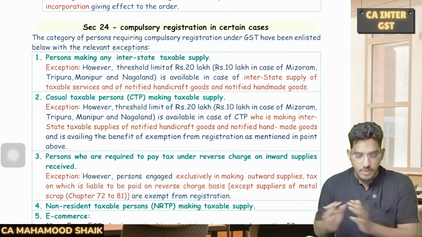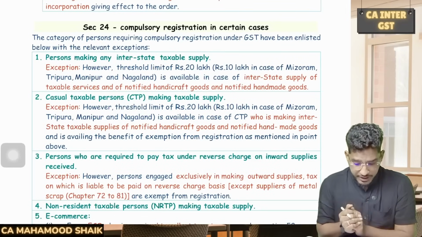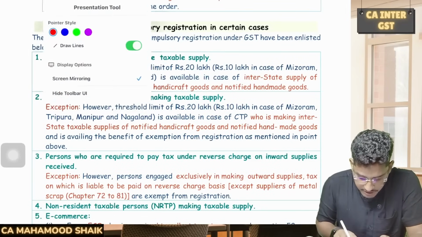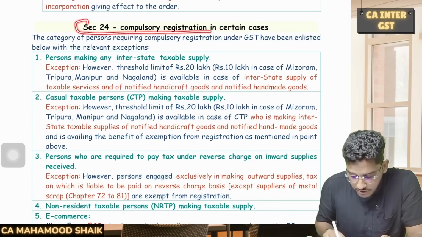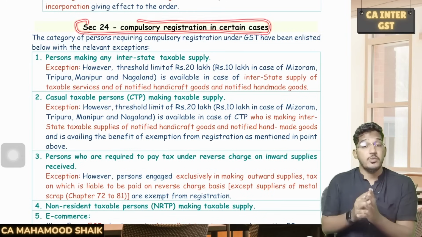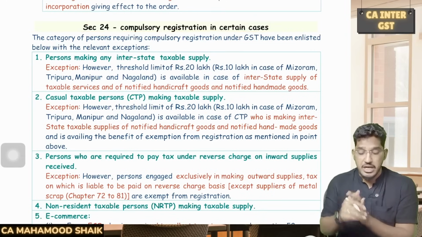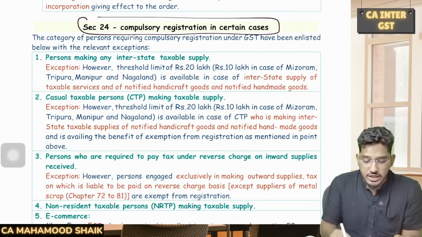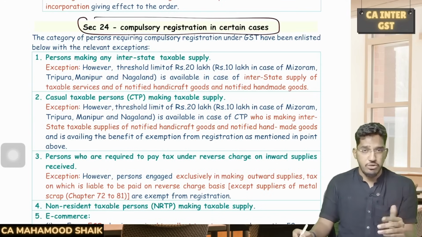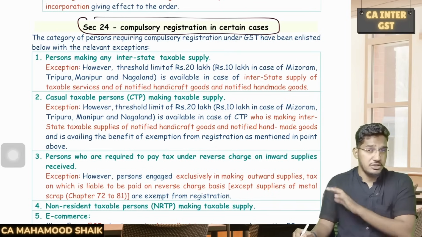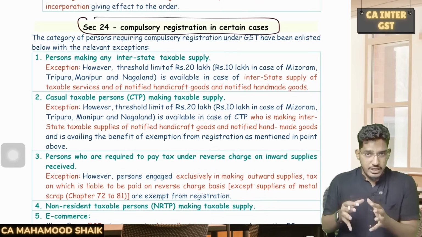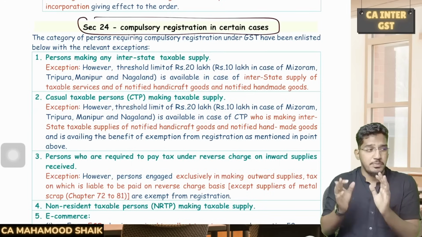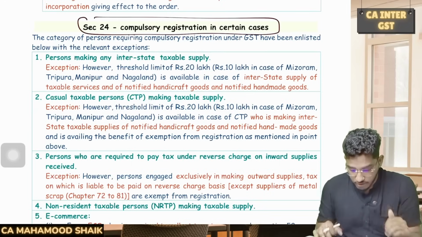Next. So now we will talk about section number 24. Section number 24 is a section which is talking about compulsory registration. So basically section number 24 talks about those categories of persons who are required to undergo compulsory registration. When I say compulsory registration, here they will not check your aggregate turnover, whether it is exceeding the applicable threshold limit or not. All that will not be checked. The moment you are falling under section number 24, you become compulsorily liable for registration irrespective of the aggregate turnover.